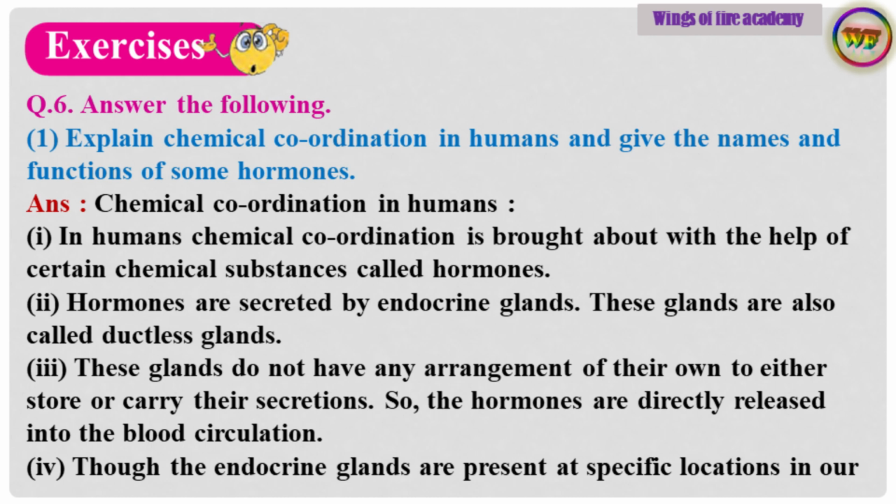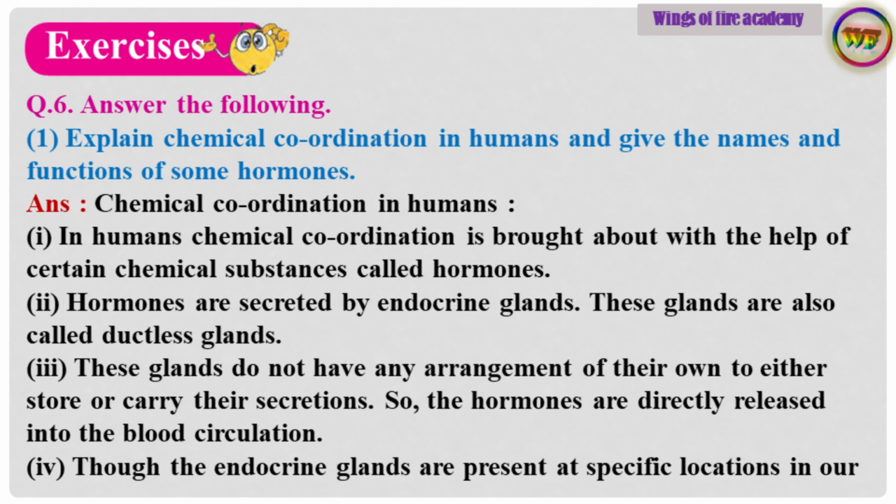Question 6. Answer the following. Sub-question 1. Explain chemical coordination in humans and give the names and functions of some hormones. Answer. Chemical coordination in humans. Point number 1. In humans, chemical coordination is brought about with the help of certain chemical substances called hormones. Point number 2. Hormones are secreted by endocrine glands.